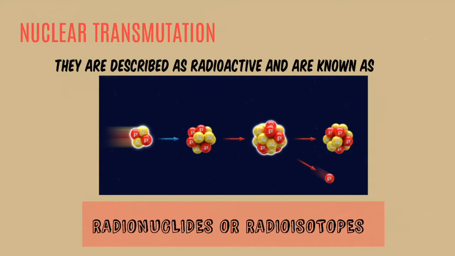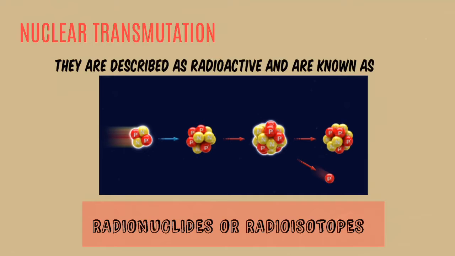Now, the nuclei of a radioactive atom change spontaneously into another atomic nucleus, which may or may not be radioactive. They are described as radioactive and are known as radionuclides or radioisotopes.